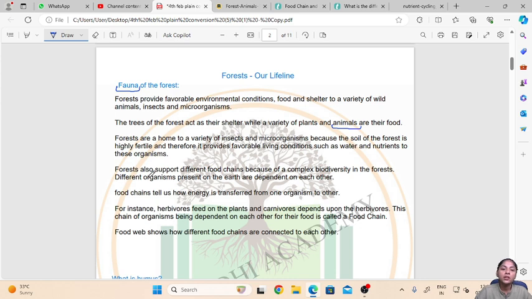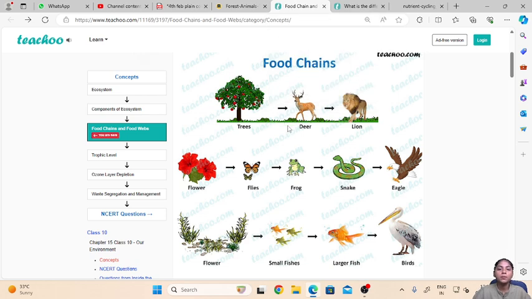Now these different organisms which are present in the forest are dependent on each other. They are dependent on each other for food and shelter. Now for instance, herbivores feed on the plants and carnivores depend upon the herbivores. This chain of organisms being dependent on each other for their food is called a food chain. Now we will see a diagram to understand this better.